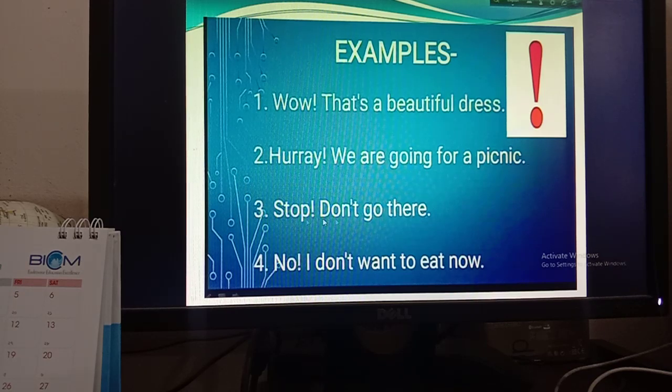Okay, stop, don't go there. Okay, so stop shows an excitement. That's why there will be an exclamation mark. And don't go there is an imperative sentence.